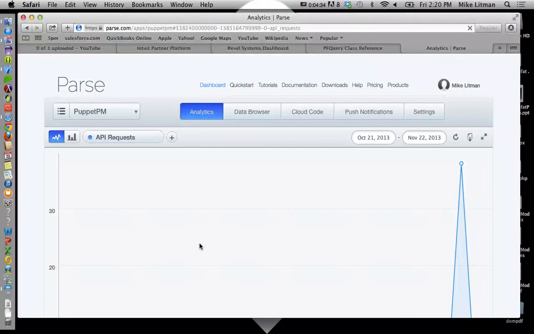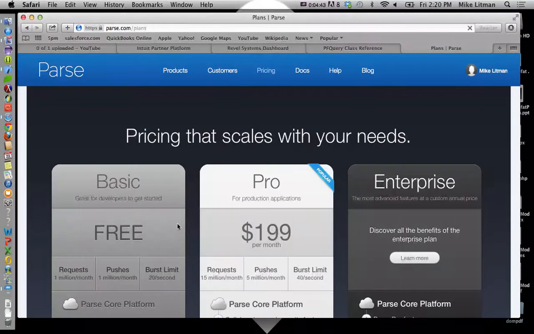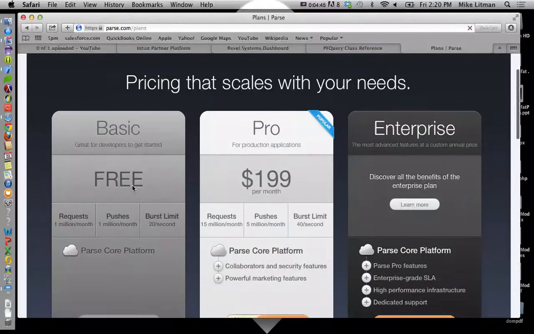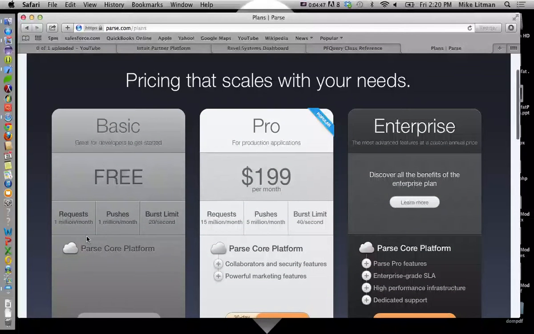Do you have to put in a credit card to do this, and then they automatically take it out? Nope. If it does get over a million, it'll stop. So it just won't work. No credit card. They just give you a million requests a month, a million pushes per month, and no more than 20 per second.